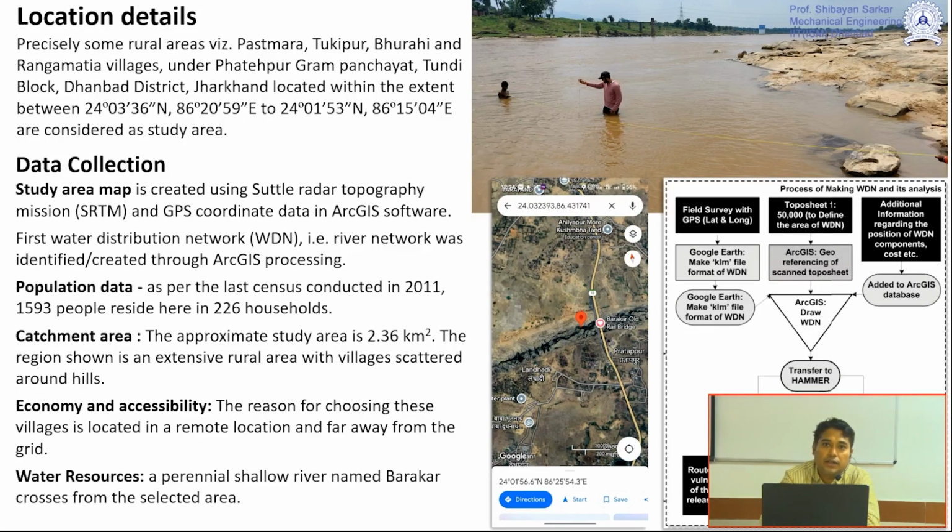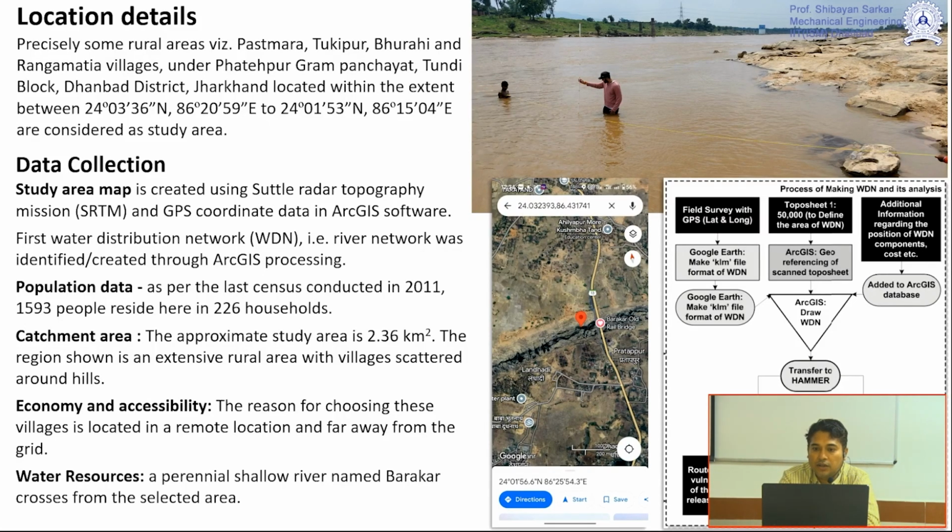The river flow data which is usually available on the CWC website, as we discussed yesterday, is not available. Data was not available back then, so we planned that we would collect the data.